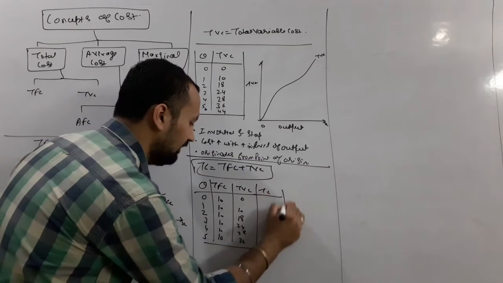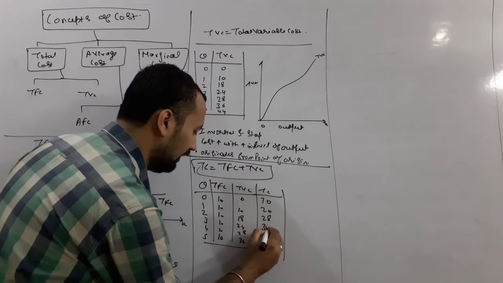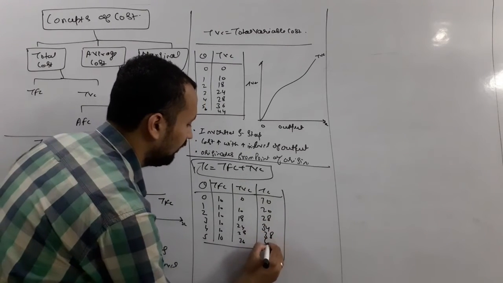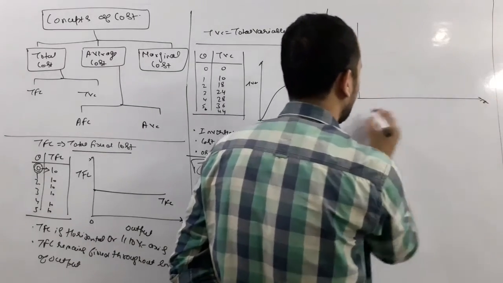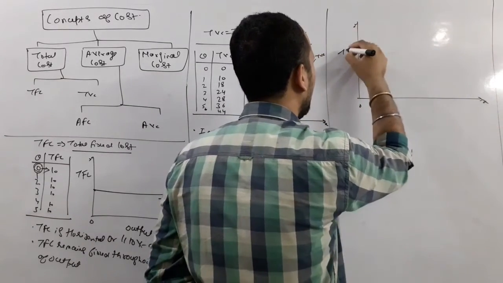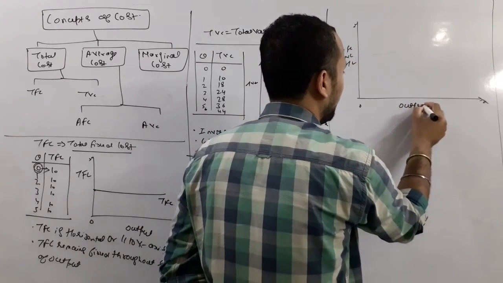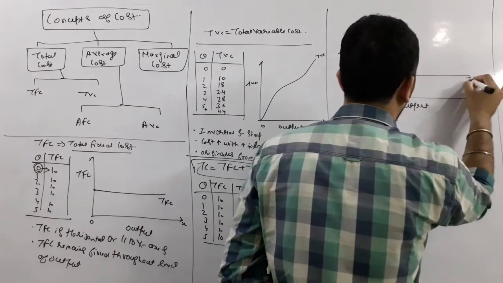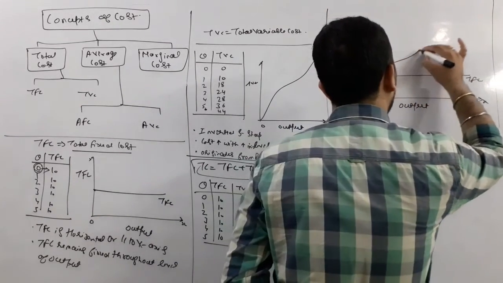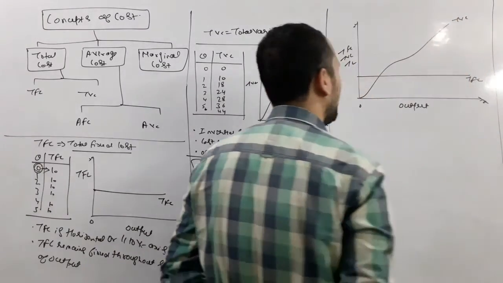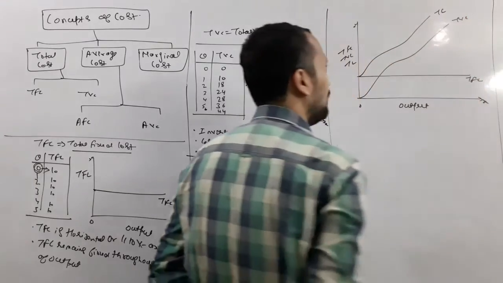So total cost is 10, 20, 28, 34, 38, 46. X-axis, point of origin, y-axis, TFC, TVC, TC, output. This is total fixed cost, that is horizontal, parallel to the x-axis. This is TVC, that changes with the change in the level of output. This is TC, that is total cost.